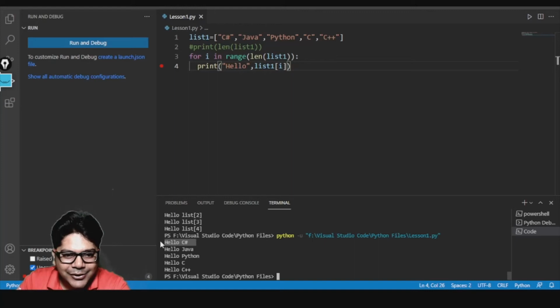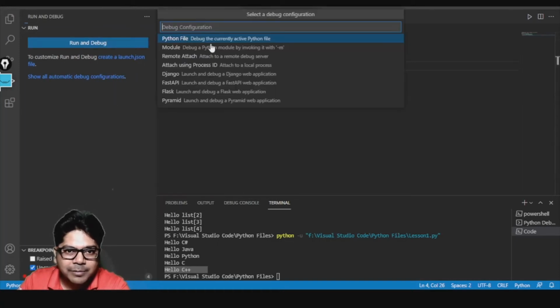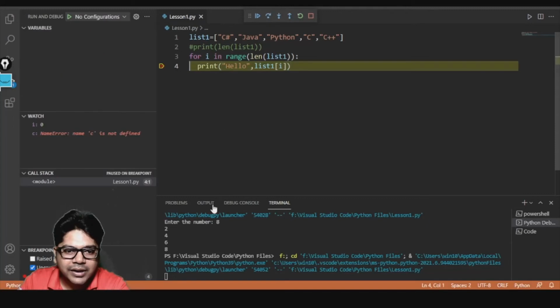Now you see, hello C sharp, hello Java, hello Python, hello C, and hello C++. Right now, if I debug the code for you once again, now you see what is happening when I'm running the code. Let's see what C is pointing to, what I is pointing to. For the first time, the value of I is 0, right? And you can see the list having C sharp, Java, Python in it.